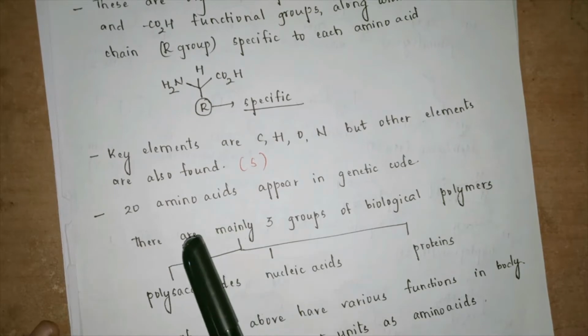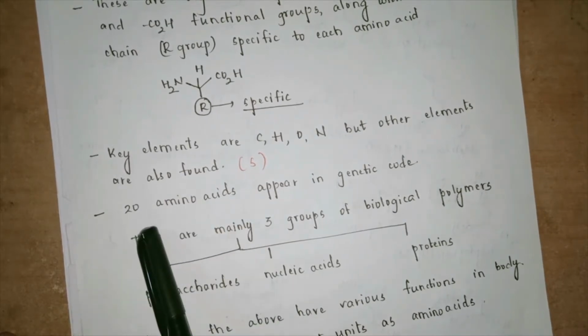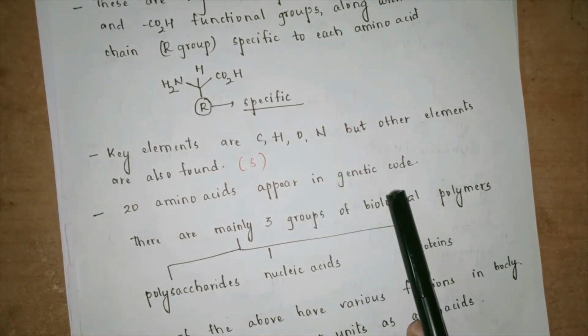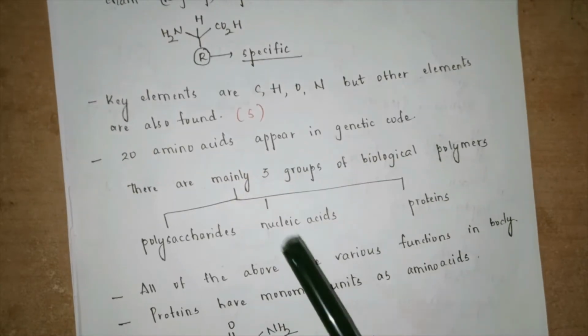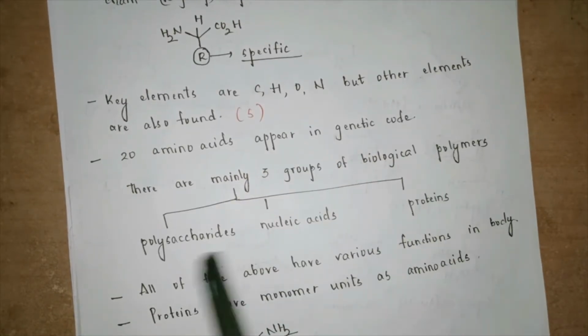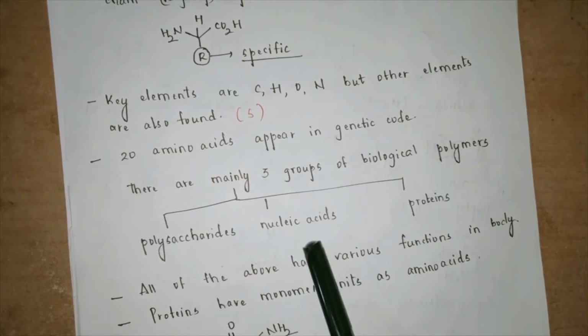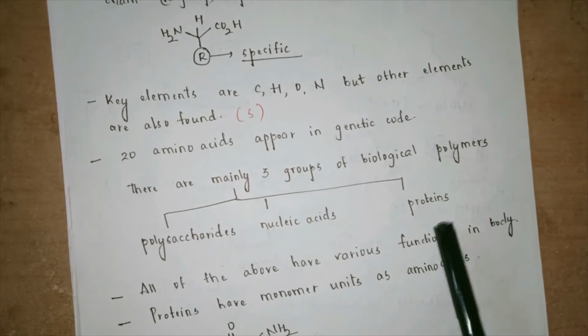So what are the commonly available amino acids in a genetic code? There are 20 commonly available amino acids in a genetic code. Now these are mainly three group of biological polymers that we might see. One is polysaccharides. Now these are with respect to the carbohydrate category. Nucleic acids, that may be DNA, RNA system. Proteins, which are formed by the monomers of amino acids.